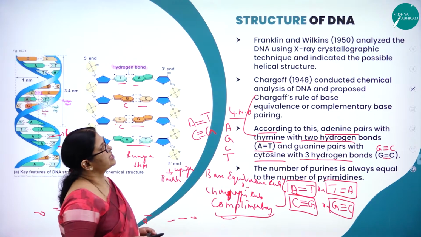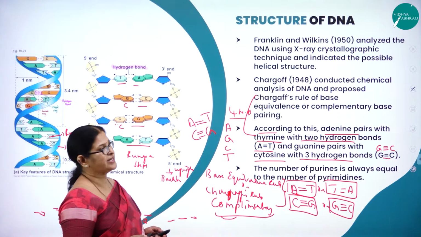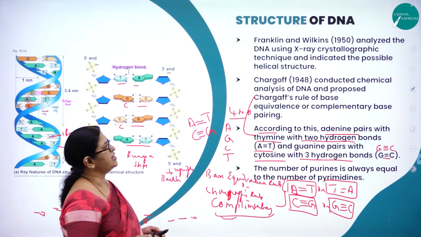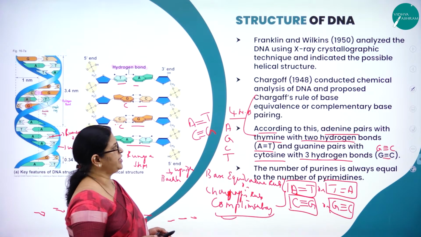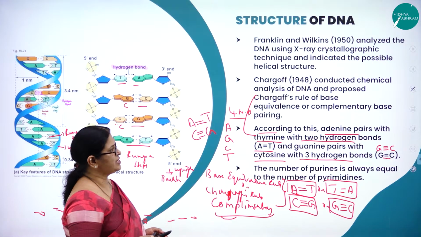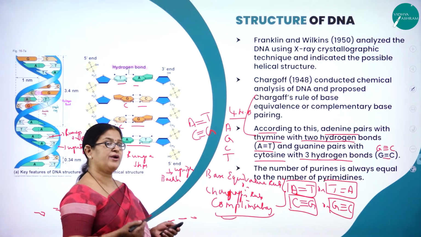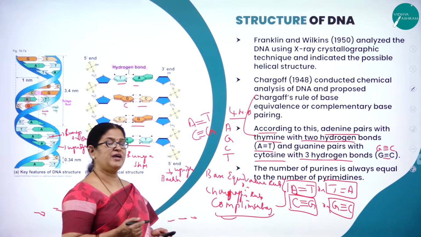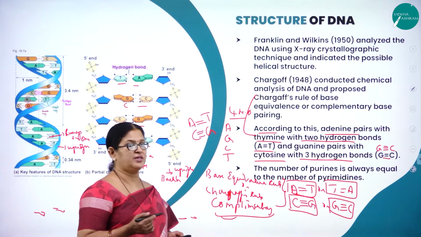As I said, regarding the structure of DNA, Franklin and Wilkins analyzed the DNA using X-ray crystallographic technique and indicated the possible helical structure, and Chargaff in 1948 conducted chemical analysis of DNA and proposed Chargaff's rule of base equivalence, or you can also call it complementary base pairing. According to this base pairing, A will always pair with T with 2 hydrogen bonds and C with G with 3 hydrogen bonds.